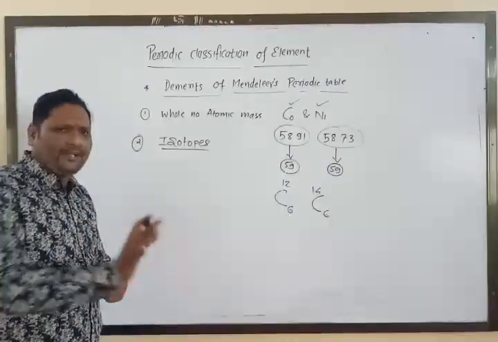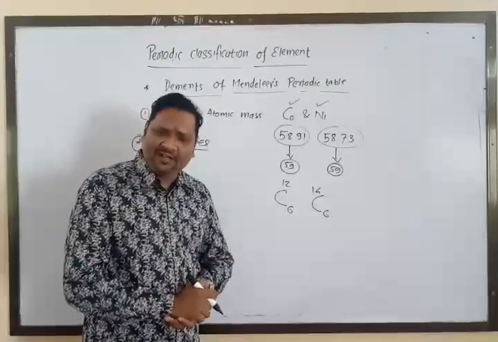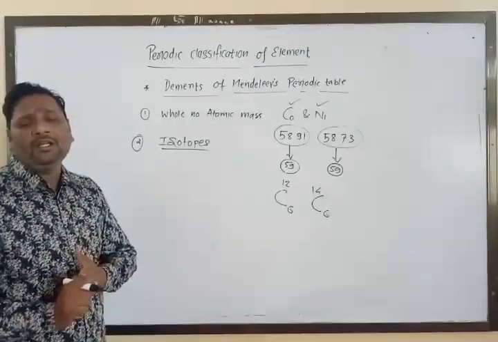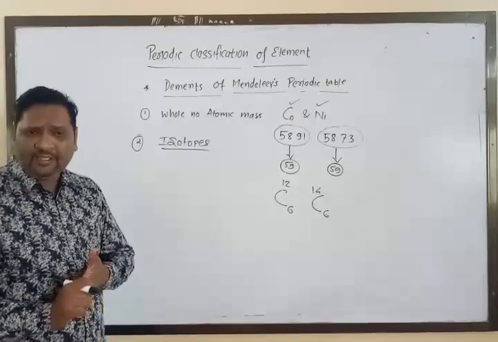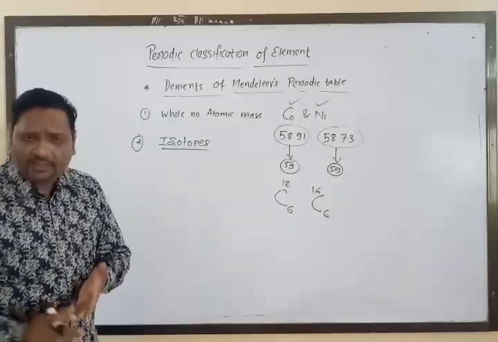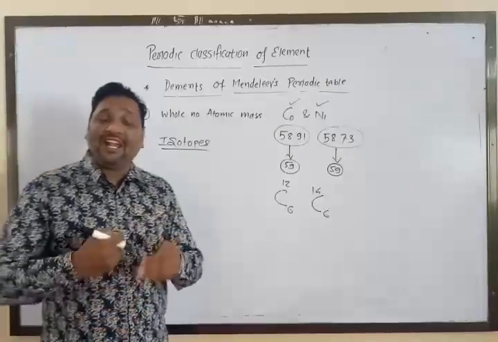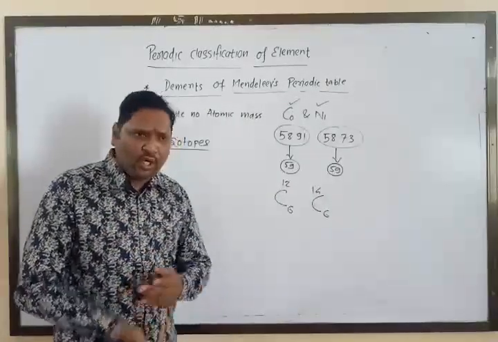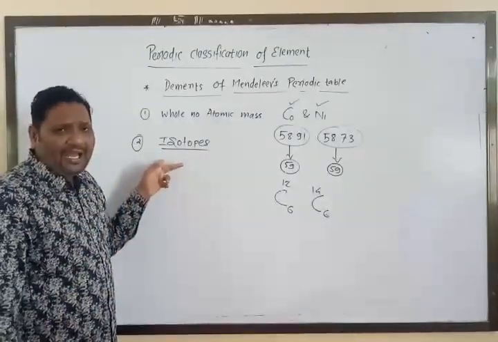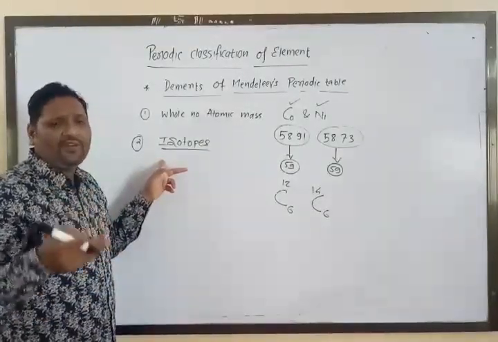Mendeleev put forth the periodic table, and later on isotopes were discovered. So the challenge was posed regarding the position of isotopes in Mendeleev's periodic table. As you know, the chemical properties of isotopes are similar but their atomic masses are different, so isotopes were not getting a proper position in the table.